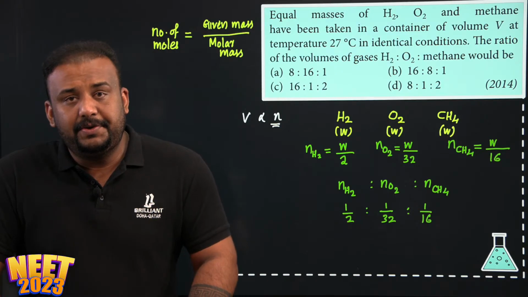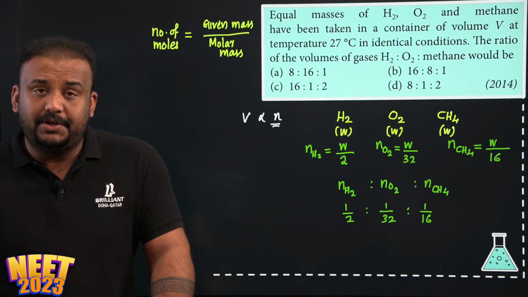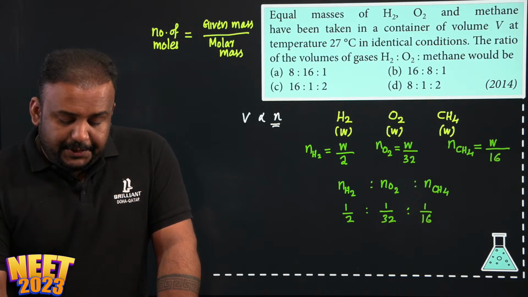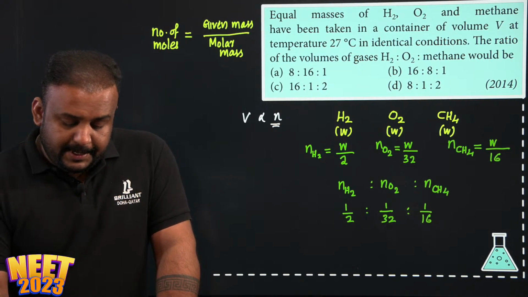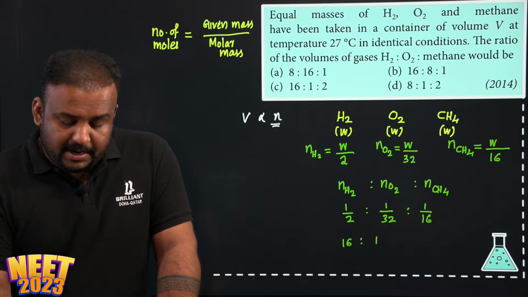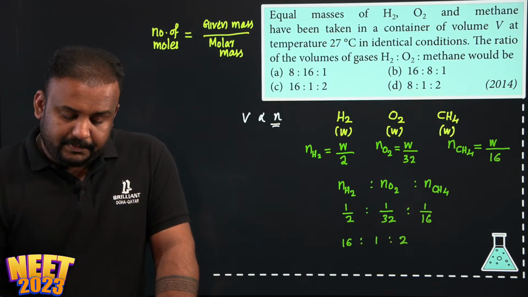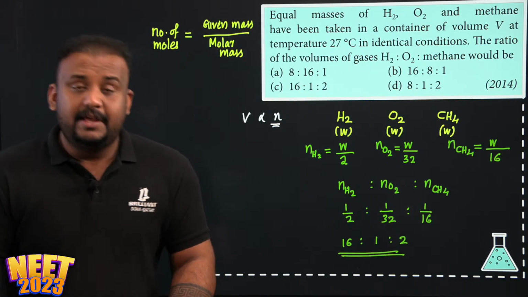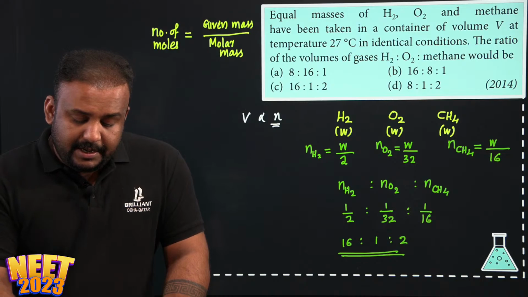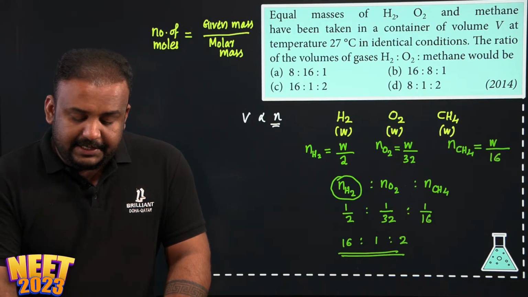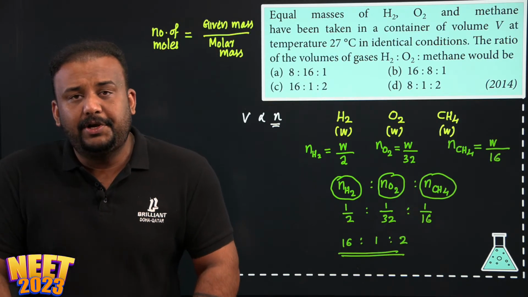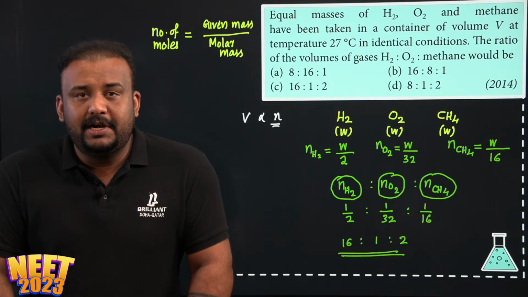So the simple ratio is 1 by 2 is to 1 by 32 is to 1 by 16. So what will be the whole number ratio? We can say 32 by 2, 16 is to 1 is to 2. So the number of moles of hydrogen to oxygen to methane is going to be 16 is to 1 is to 2.